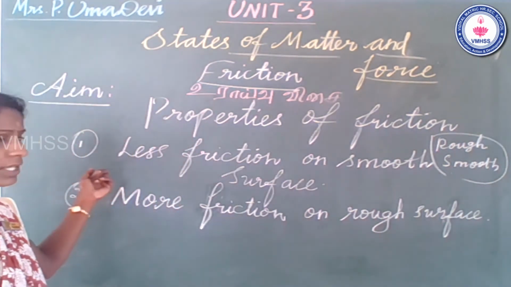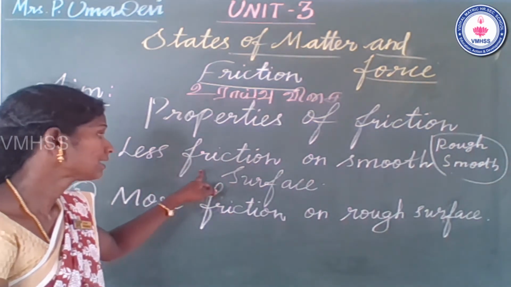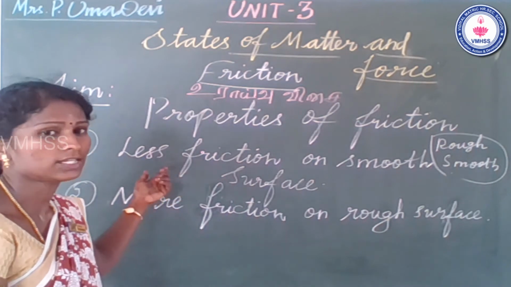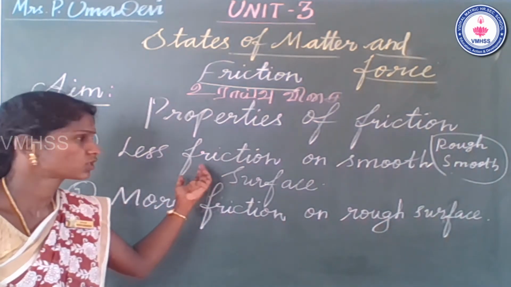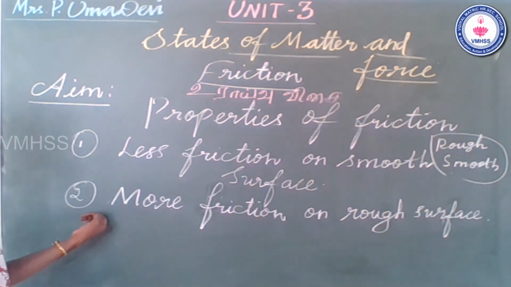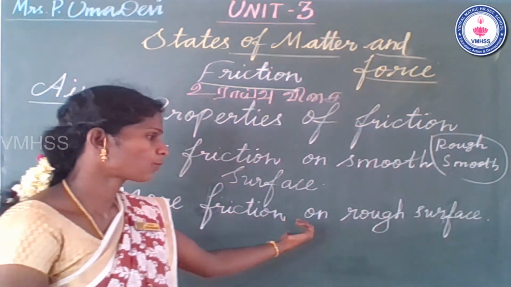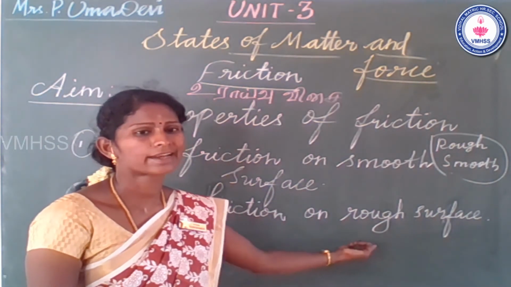The first property is that friction is higher or less. We need less friction on smooth surfaces. We need more friction. நம்ம அதிக அளவு உராய்வு செய்யறதுனால அந்த பொருள் ஈஸியா மூவ் ஆகும், on a rough surface.